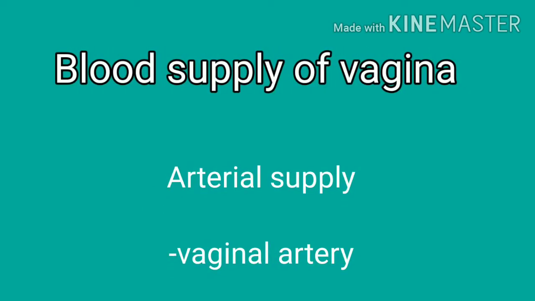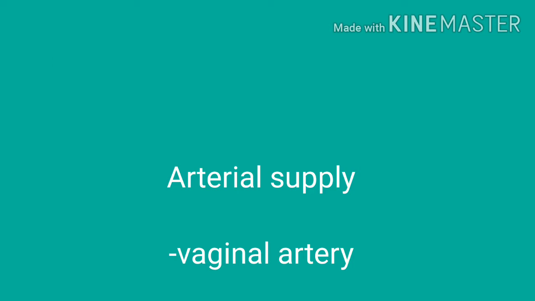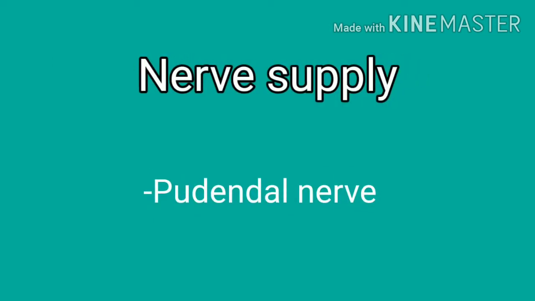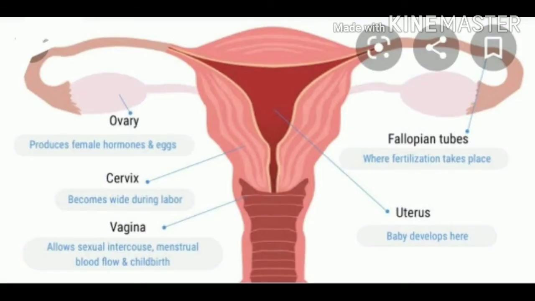Blood supply of the vagina. Arterial supply includes the vaginal artery. Nerve supply includes the pudendal nerve. Next is the uterus. It is a thick, hollow, muscular organ located in the pelvis between the urinary bladder in front and the rectum behind. The normal weight of the uterus is 60 gram, length is 7 cm, width 5 cm and thickness is 2.5 cm.